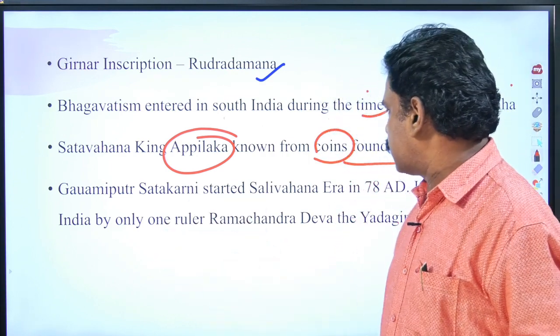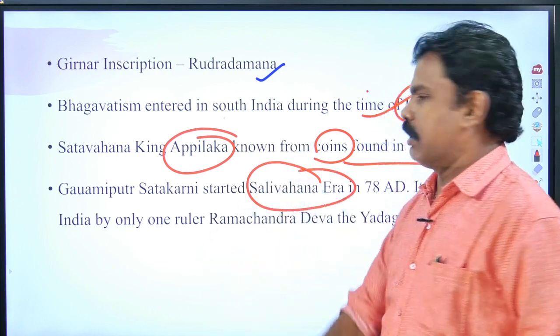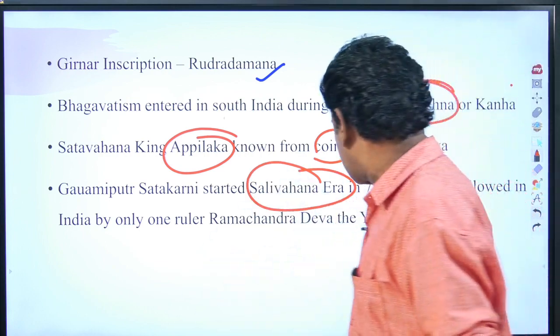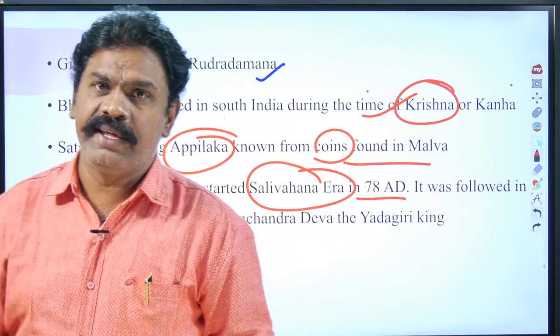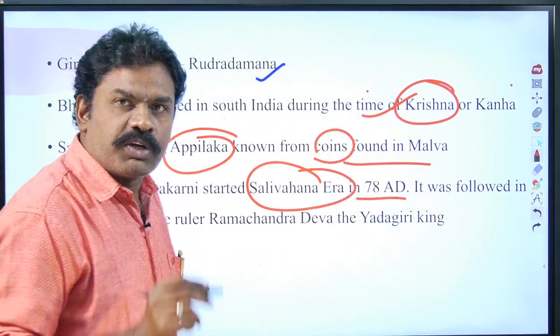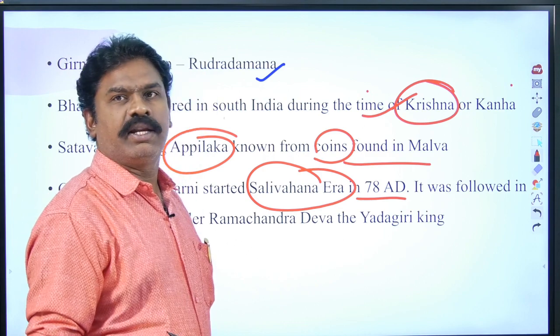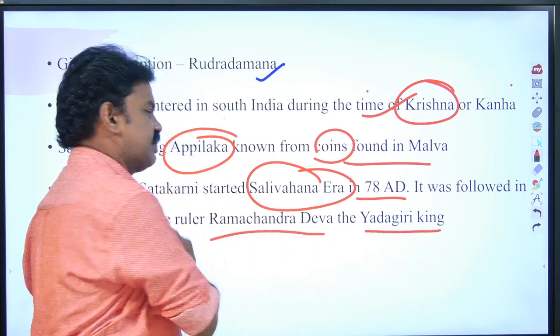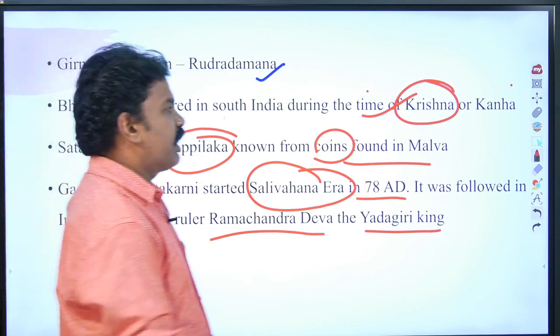Gautamiputra Satakarni started the Salivahana era. The Salivahana era was started by Gautamiputra Satakarni in 78 AD. This was followed by only one Indian ruler, the Yadagiri ruler Ramachandra Deva.